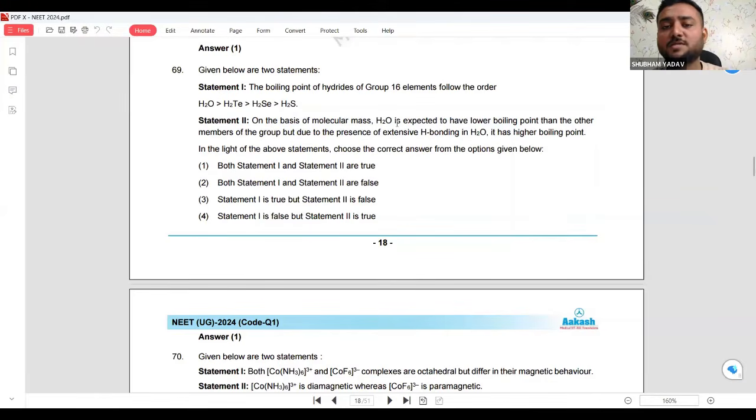On the basis of molecular mass, H2O is expected to have lower boiling point than the other members of the group, but due to presence of extensive hydrogen bonding in H2O, it has higher boiling point. Whenever in chemistry you hear hydrogen bonding, the first thing that should come in your mind is H2O.